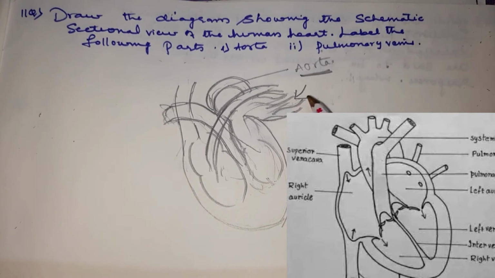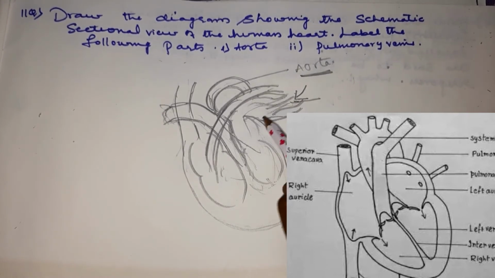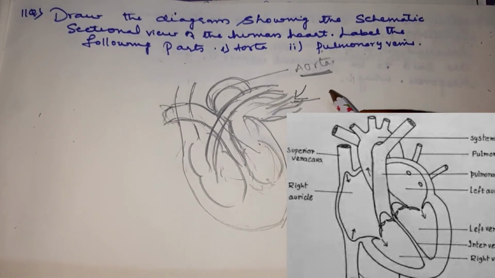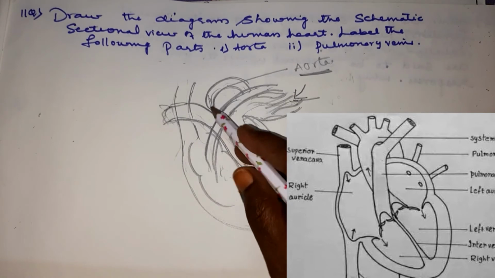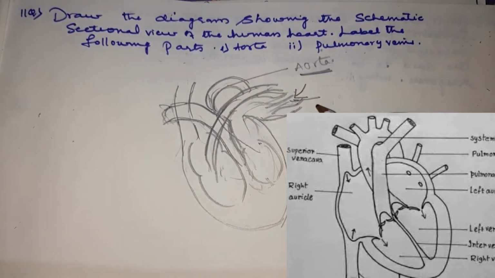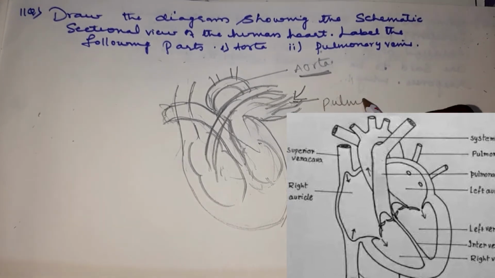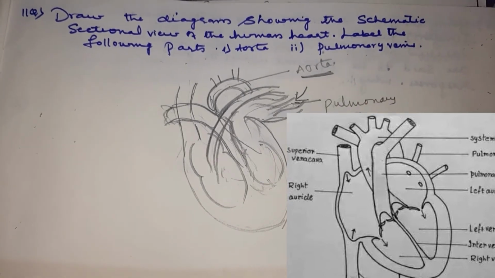And you have to draw the pulmonary veins here, which receive the pure blood from the lungs to the left side of the heart for carrying it to the aorta and to the other parts of the body. Clear, children? So here you have to write pulmonary veins.